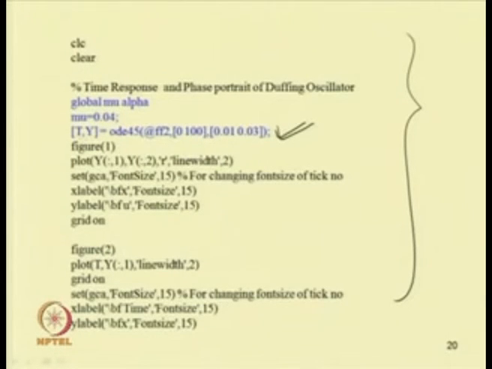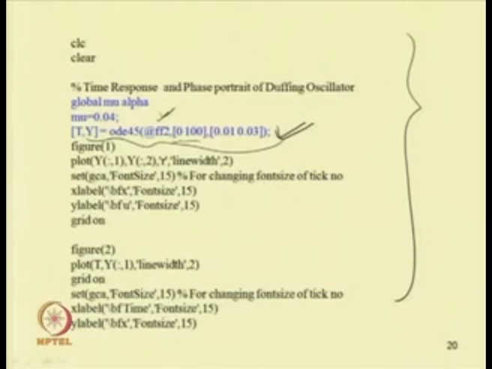So, this is the command for using ODE 45. Here it is written t y equal to ODE 45. This is the function file we are calling, ff2. This is the time interval, 0 to 100.